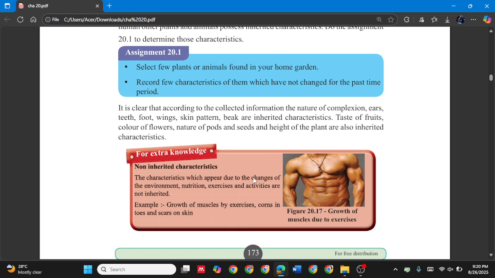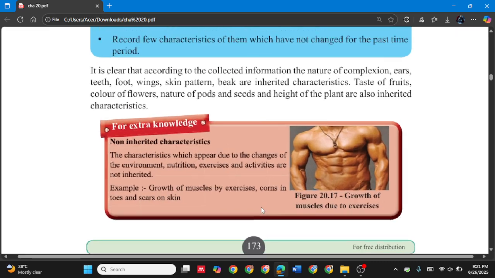Think like someone went to the gym and they build their body, they build their muscles. So this characteristic will not go to their children because it is something which they have gained by exercises, sometimes by nutrition and the environment. So they are not inherited. Okay, example: growth of muscles by exercises, corns in toes, and scars on skin.